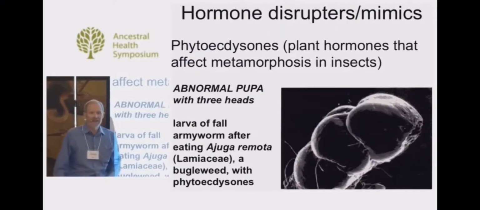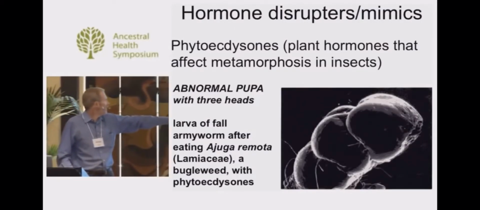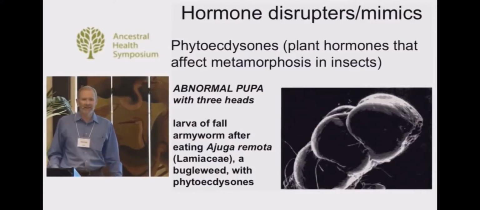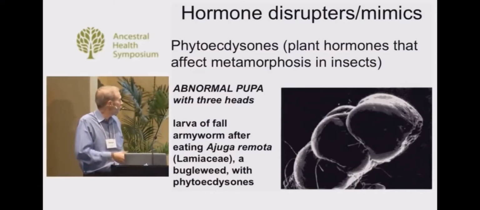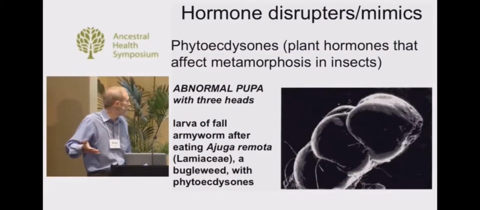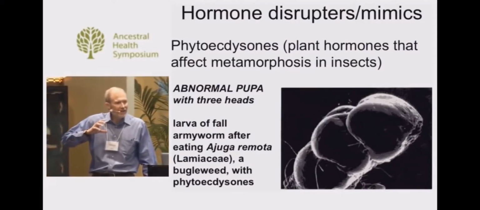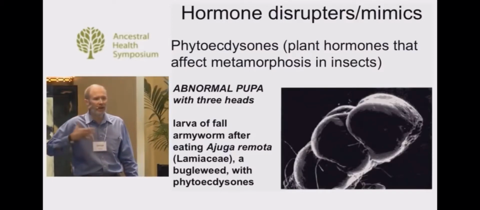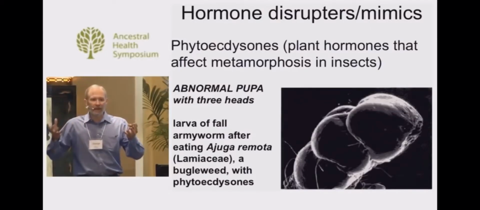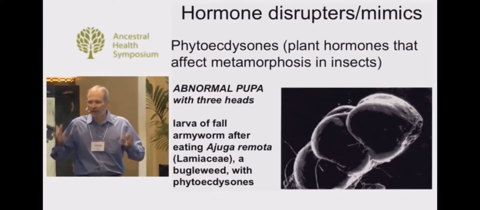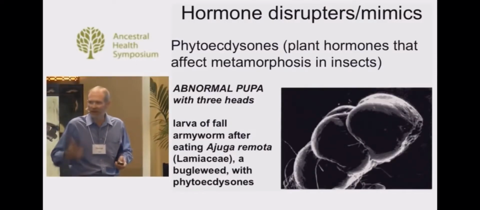These are called phytoecdysones. Here is a poor pupa, an insect pupa, with 3 heads. So this unfortunate creature ate some of a particular plant, called a bugleweed, that has these phytoecdysones. And as a result, its whole developmental pattern was thrown out of kilter. Now, this is a gross physical manifestation, but it wouldn't have to be this gross to have profound influences, would it? I use this because it was such a dramatic example.